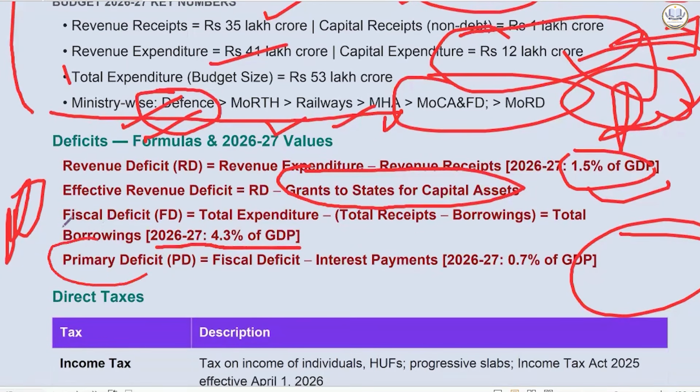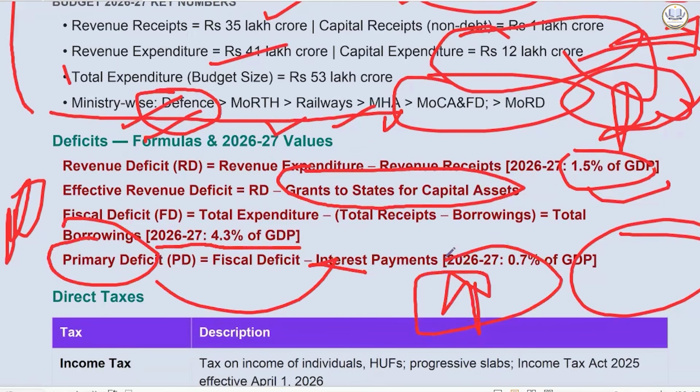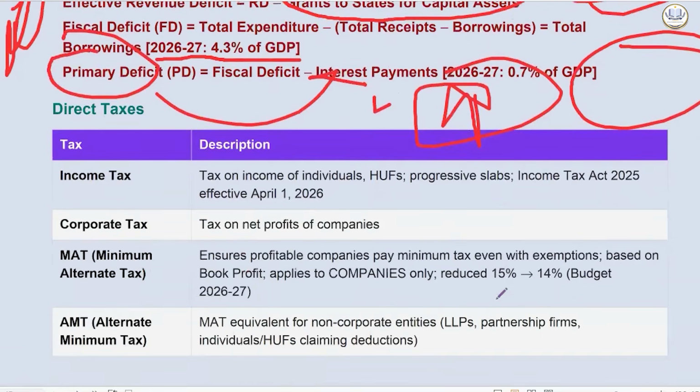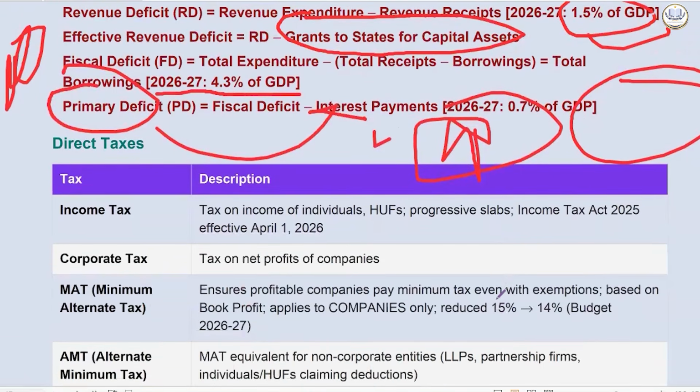Fiscal deficit for 2026-27 is 4.3% of GDP currently. For the primary deficit, we exclude interest payment and just focus on the present portion. What is the present expenditure that is creating the deficit? So we exclude the interest payment, which is currently standing at 0.7% of GDP. That means a large chunk is going in payment of interest, and that has been asked in CDS as well. Interest payment is the biggest culprit.